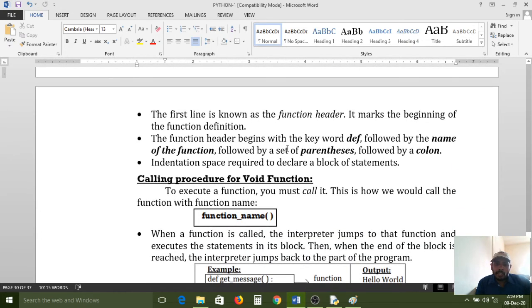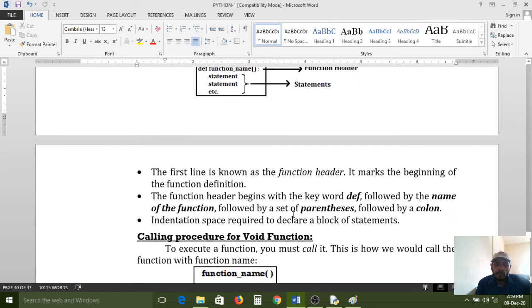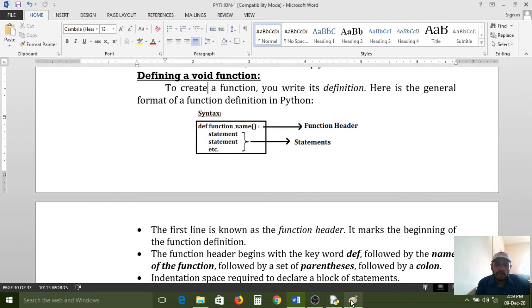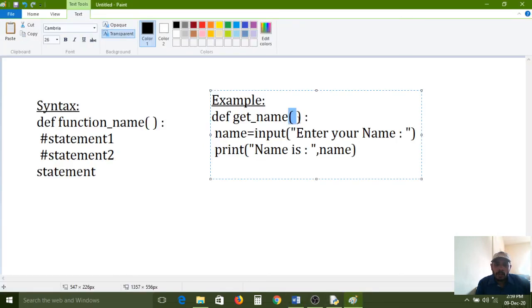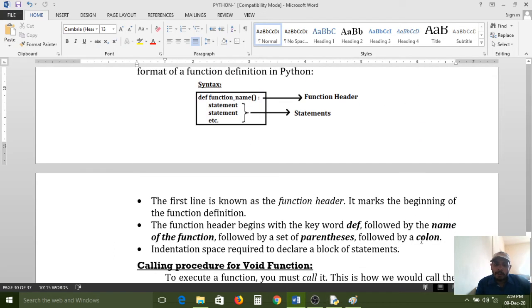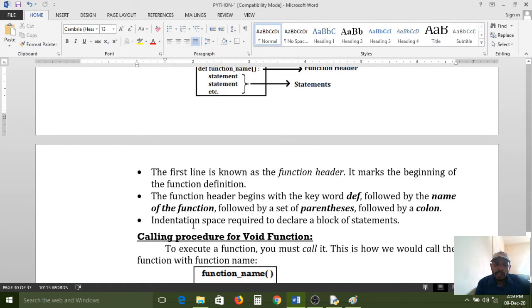The function header begins with the keyword def. Def is nothing but definition, followed by the name of the function. The same function name is also given, followed by a set of parentheses. Parentheses are nothing but opening bracket and closing bracket, also called parenthesis brackets, followed by the colon symbol. All of you carefully observe. Here I gave one colon symbol. Next, indentation space is required to declare a block of statements.